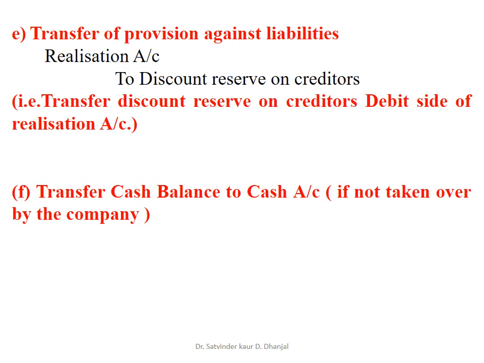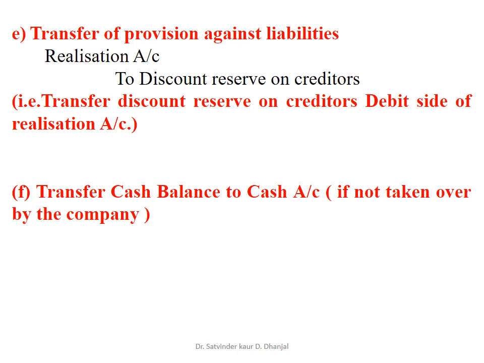So let us continue the second step, that is transfer of balances. Here is E, transfer of provision against liability. The journal entry for the same is realization account debit to discount reserve on creditors. That is, transfer of discount reserve on creditors on the debit side of realization account. And F is transfer cash balance to cash account.